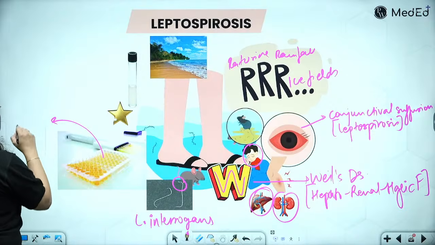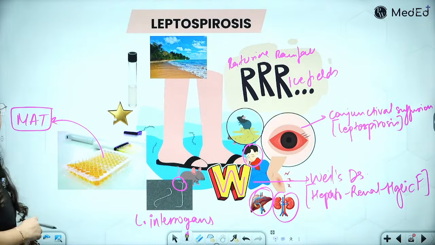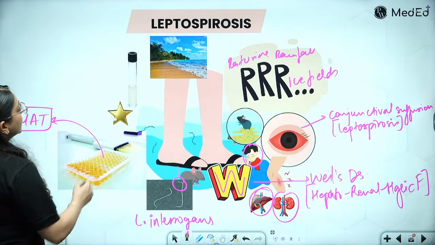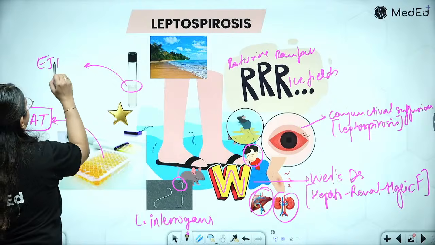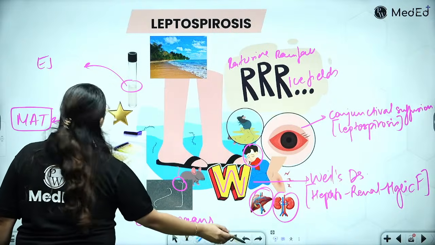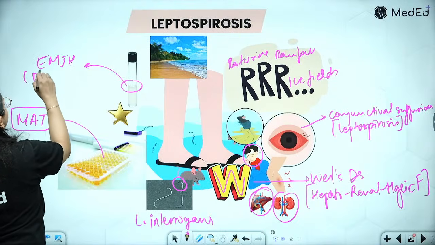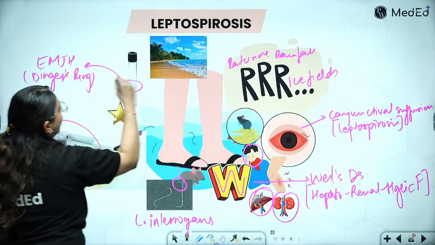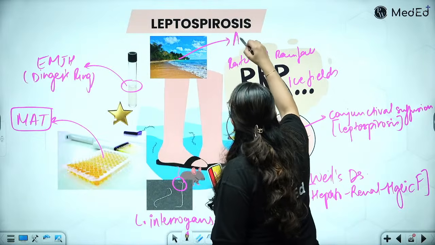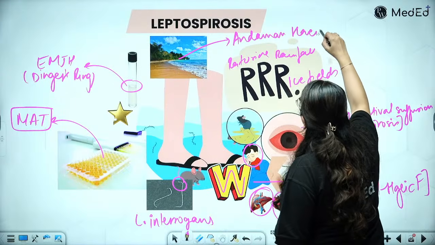What is the standard? We do MAT. Cat sat on a mat with my brother Lee. So MAT is Lee. Microscopic agglutination test. What is this? This is the EMJH medium. Ellinghausen, McCullough, Johnson, Harris, in which we see the Dinger's ring. We see the Dinger's ring forming. And this is also called Andaman hemorrhagic fever, right?